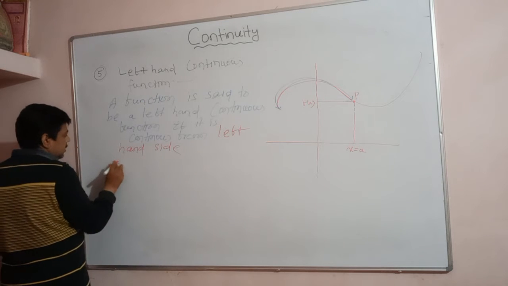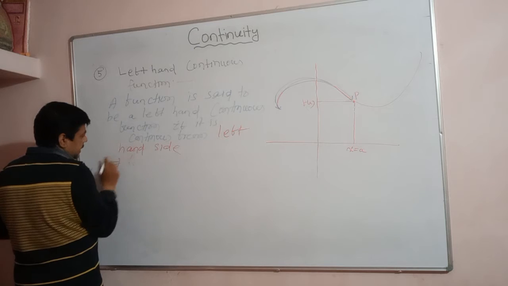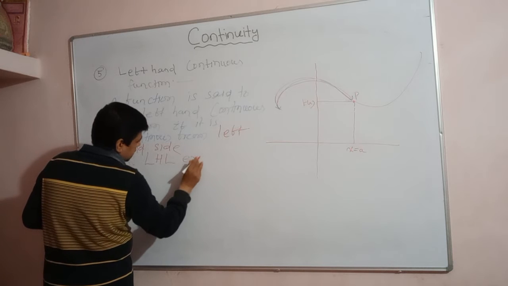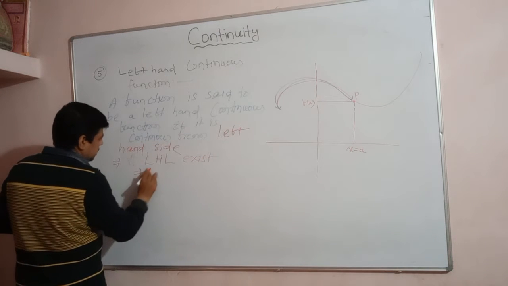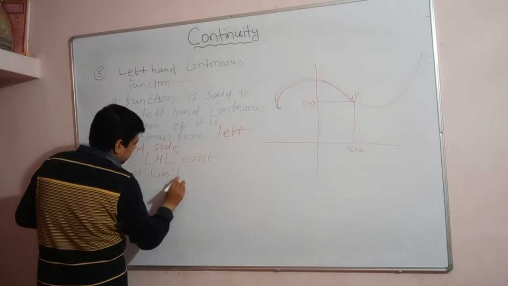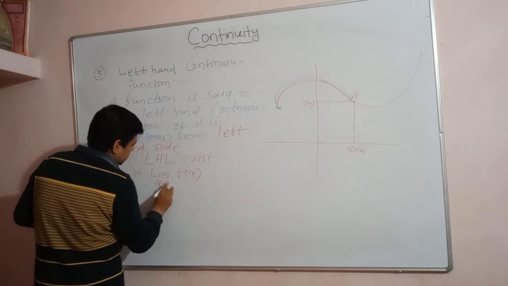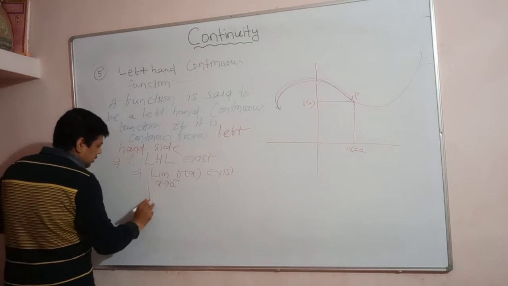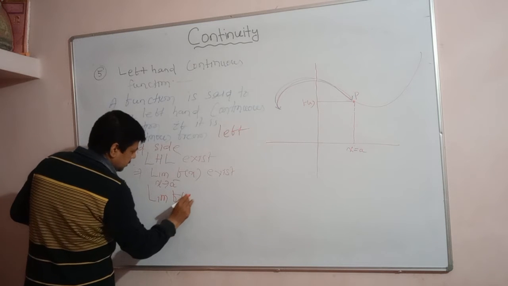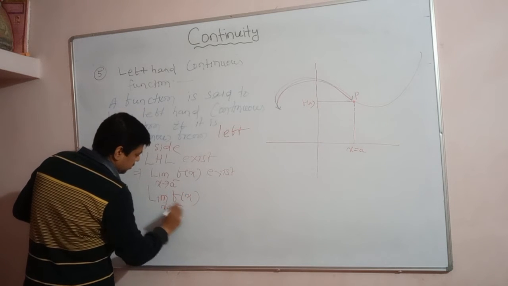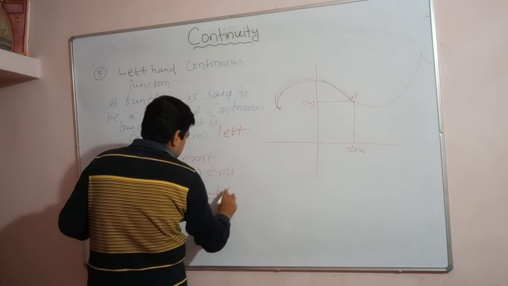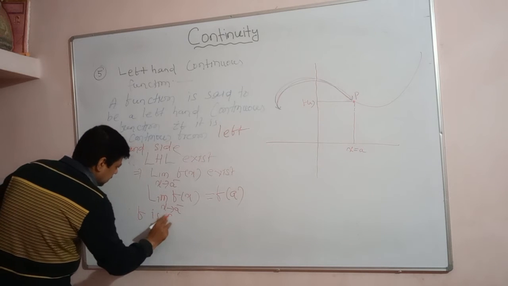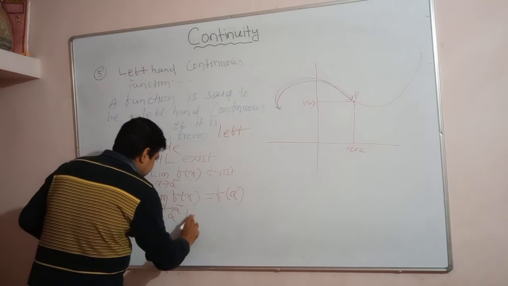That implies the left hand limit exists, that is, the limit of f(x) as x approaches a minus exists. Another thing, the limit of f(x) as x approaches a minus is equal to the functional value f(a). Then f is called a left continuous function.